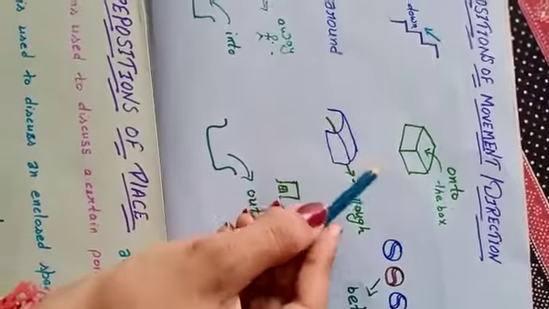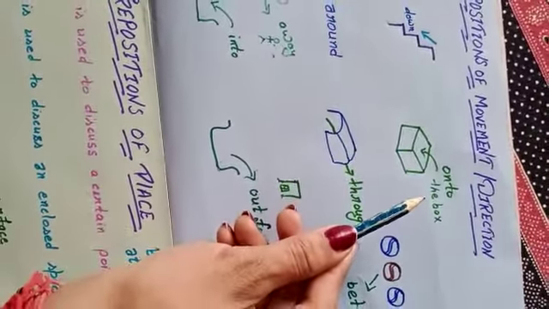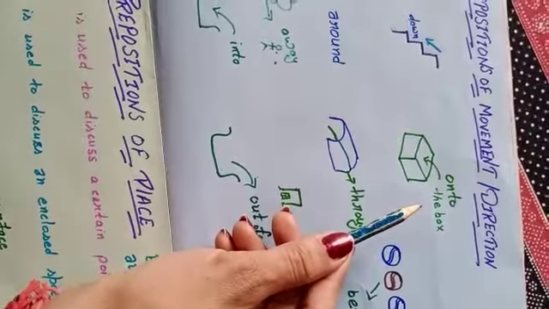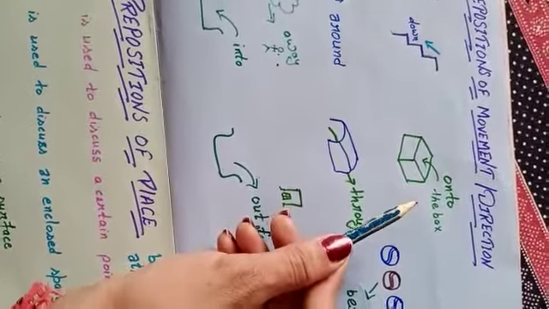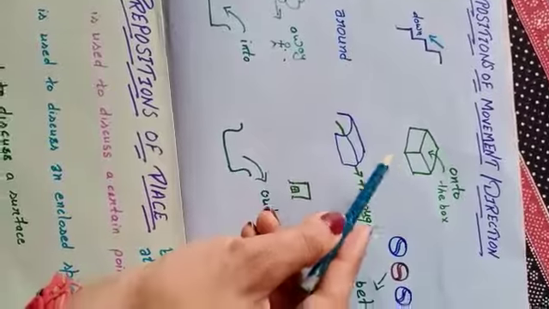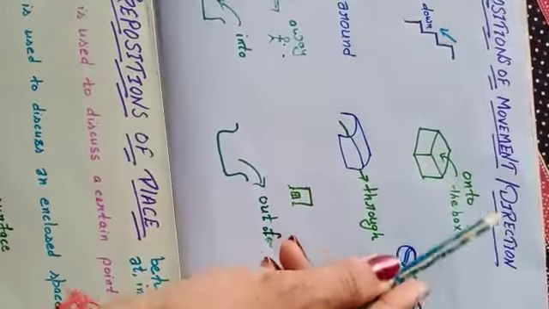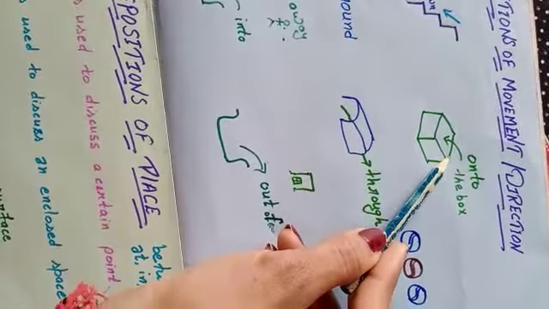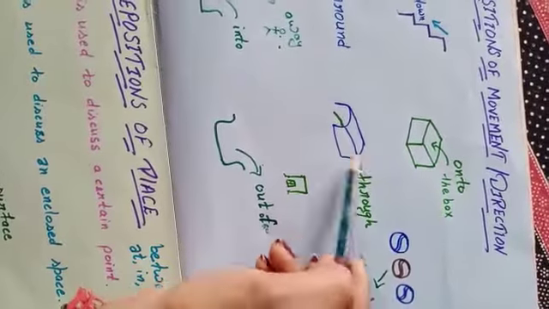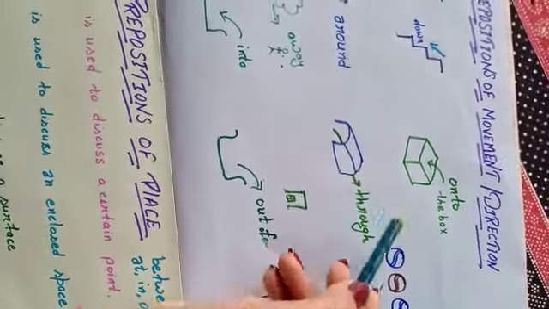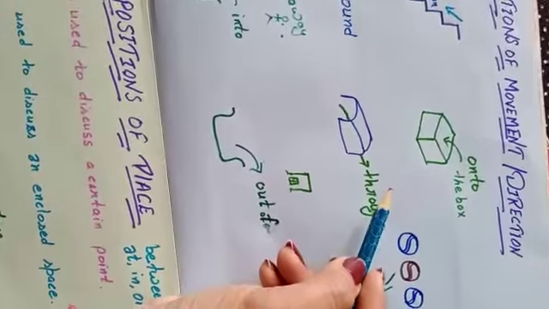Okay, next one, onto the box. Onto, like she climbed onto the building's roof. The book fell on the floor. Onto the floor. Onto we use for action, and on we use for the resting position. Okay. And next, the water spilled onto the floor.